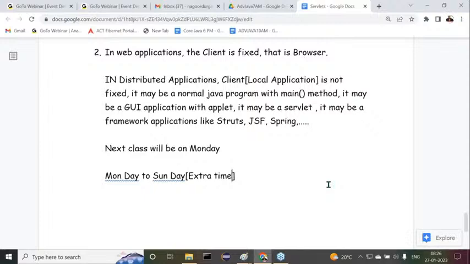Our intention is to complete this advanced Java a bit earlier. For the frameworks people, those who are attending these frameworks: if I complete servlets and JSPs, I'm going to start Hibernate in place of servlets and JSPs. Today at 8:30 I'm planning for Spring, 8:30 to 10 Spring. After that Spring Boot, after that microservices. Then in the morning at 7 o'clock, when I complete servlets and JSPs, I will start Hibernate in place of this. Once Hibernate is completed, I will plan for web services. These are the schedules I'm telling you clearly, right?